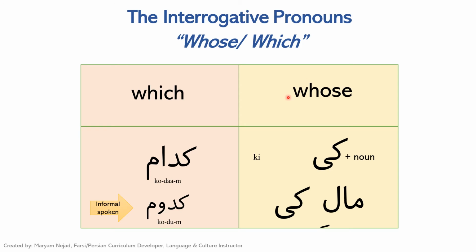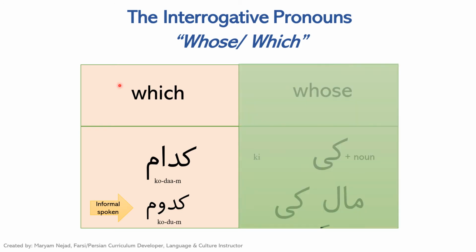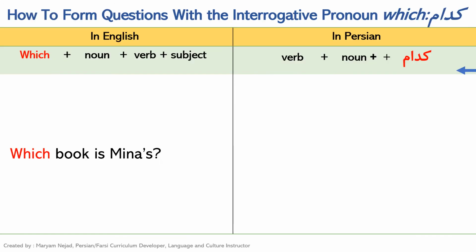We finished with the interrogative whose. So now we are going to be looking at the interrogative pronoun which in Farsi is pronounced کدام, and then in spoken informal language is pronounced کدوم. Now let's see how we can form questions by using the interrogative کدام.